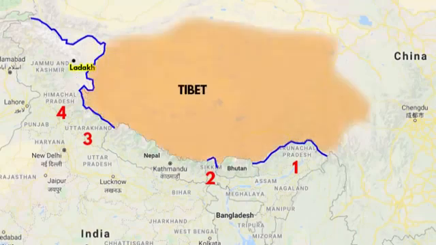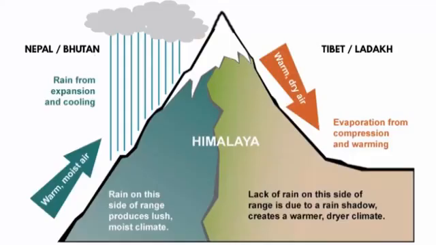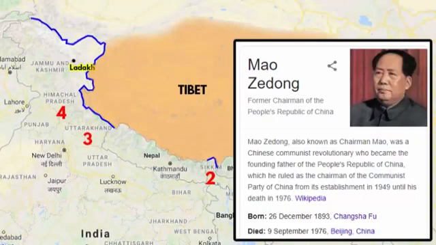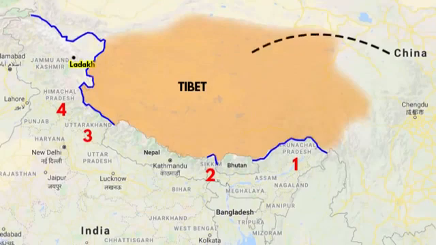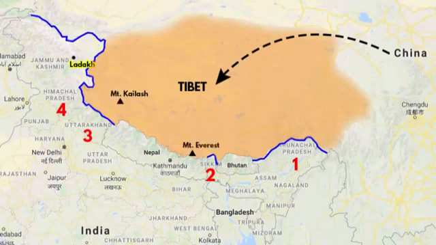By the way, this is Tibet. It is an autonomous region which is currently occupied by China. If you look at the geography of Tibet, it's a plateau that consists of high mountains, lakes and rivers. It is a dry region and receives very little precipitation because it lies in the rain shadow area of the Himalayan mountains. In 1950, shortly after Mao's communist revolution, China invaded Tibet. Since then, the Chinese politics have gobbled up Tibet. You will find many famous mountains in Tibet such as Mount Everest, Mount Kailash, Namcha Barwa and many more.